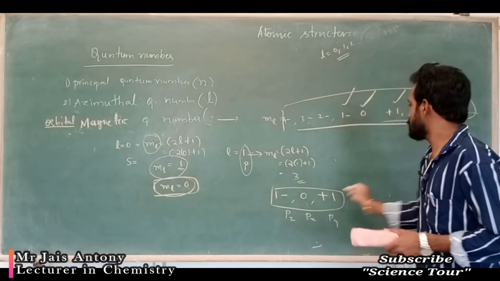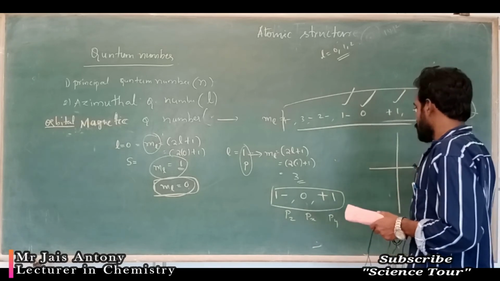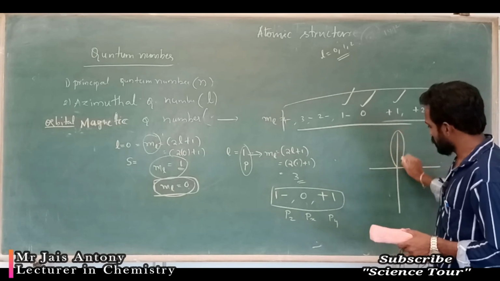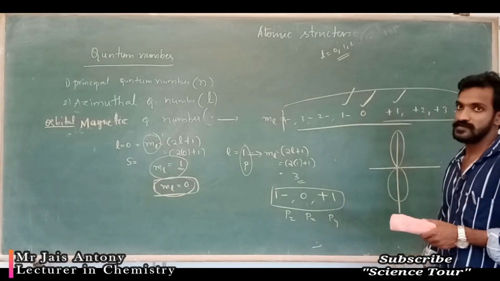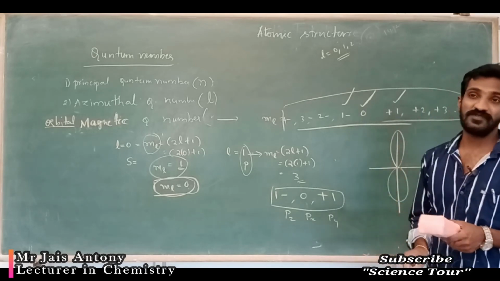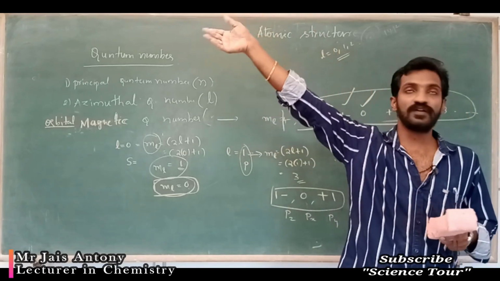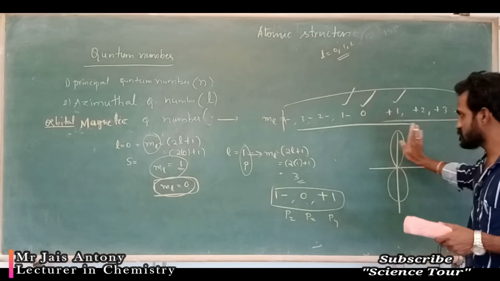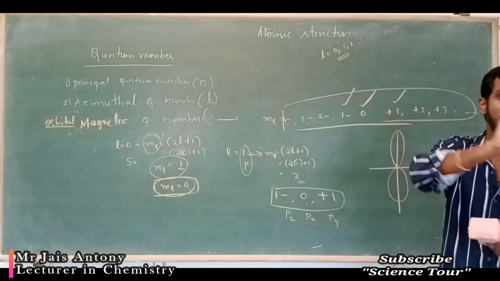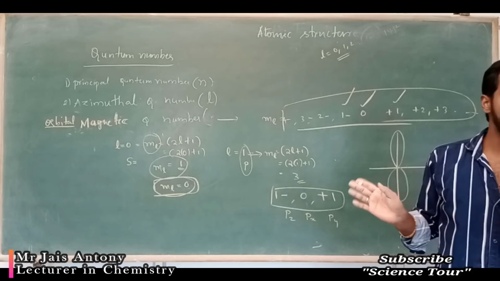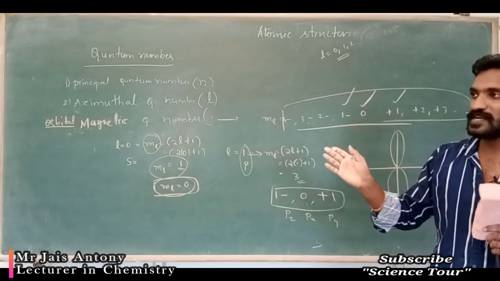But here, Px, Py, Pz, one can occupy this axis. Minus 1, plus 1 means, don't get confused, it is actually the x coordinate, this coordinate is considered as y, plus and minus, it's there in your graph. The same thing you are applying here: in which coordinate, which axis.